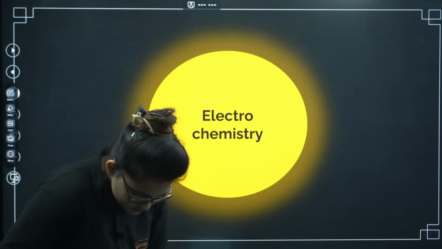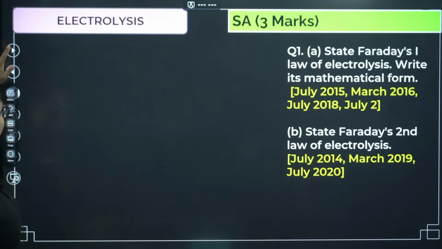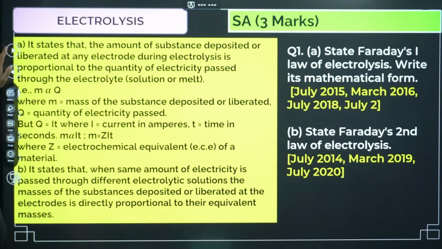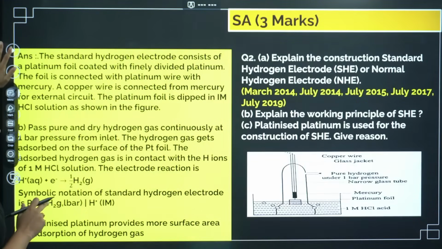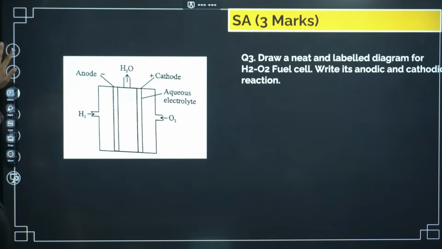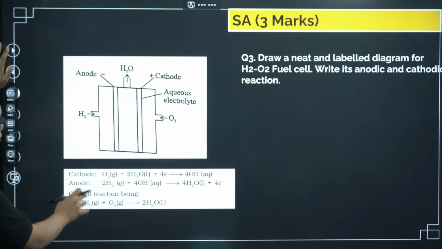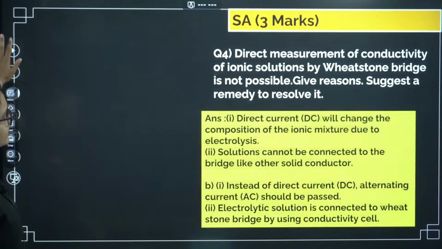Okay, let's go with the electrochemistry chapter. Faraday's first law and second law, these two are important. Construction of SHE is important along with the diagram, and the working principle also you have to study. And platinized platinum, why it is used, is a very important question, a 3 marker you can be assured of. Next, H2O2 fuel cell construction and cathode, anode and overall reactions are also very important. Next, direct measurement of, this is not important, let's go ahead.